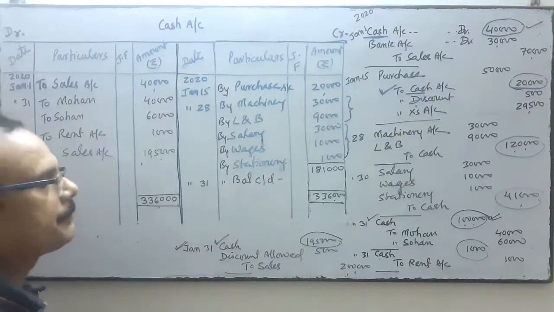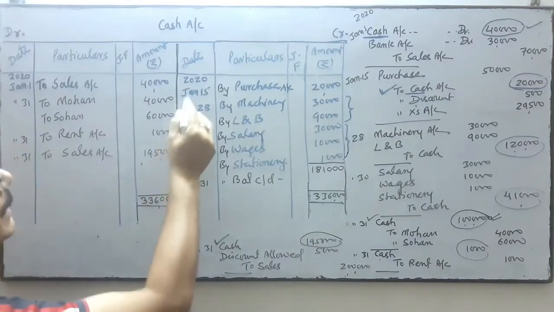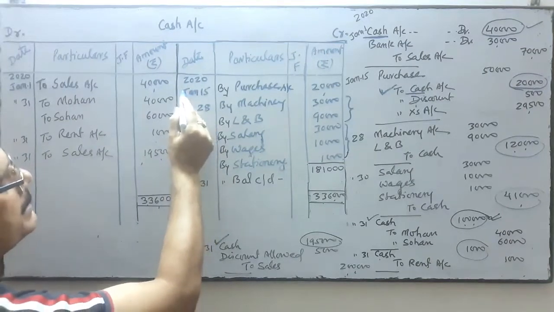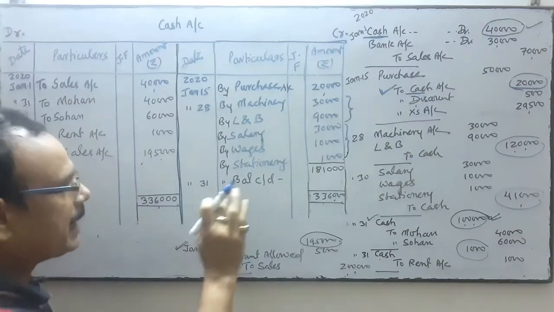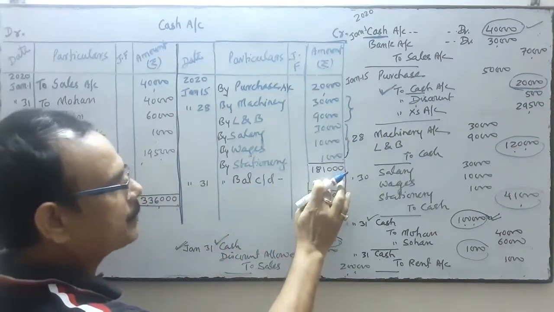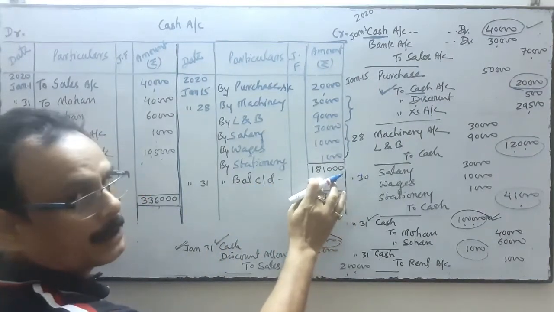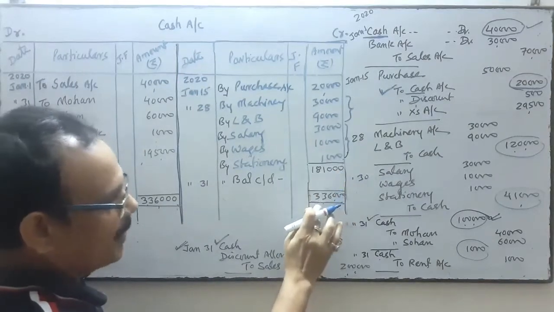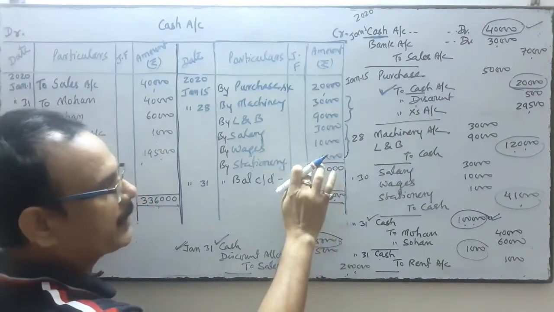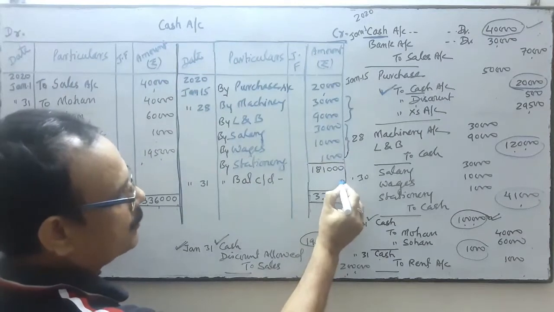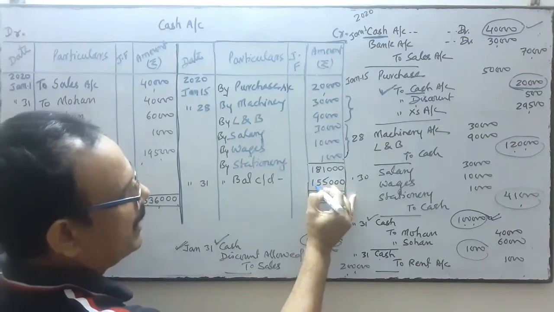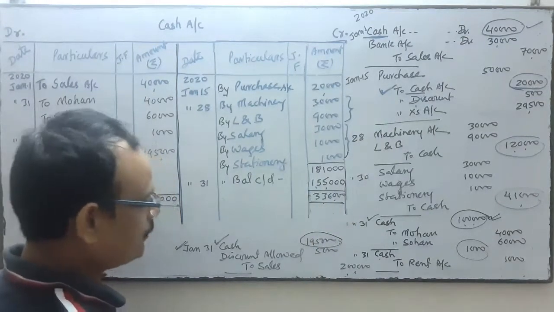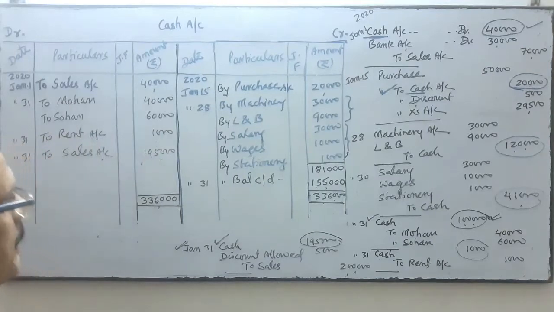Month end is on 31st January. I am taking the January month, so 31st January is the last day of the month. On the last day of the month, I will find the difference. So 3,36,000 minus 1,81,000. The difference is 1,55,000.